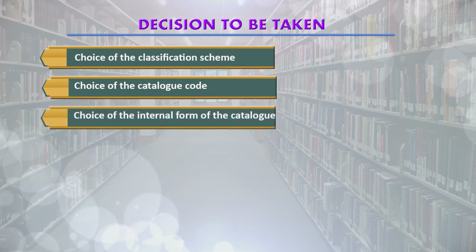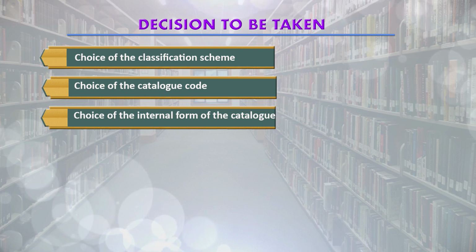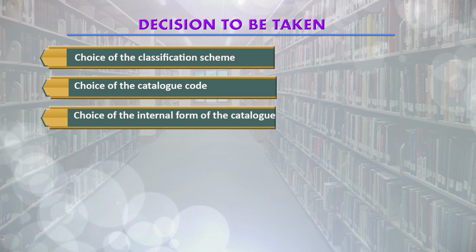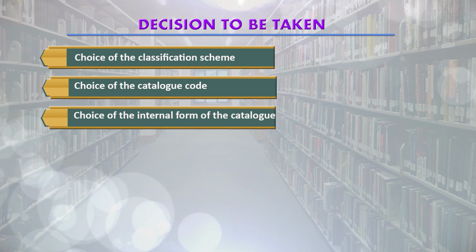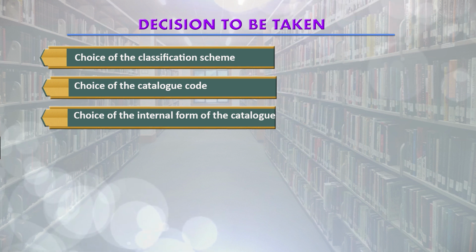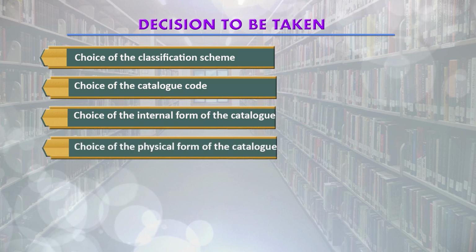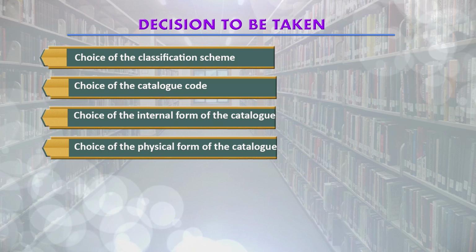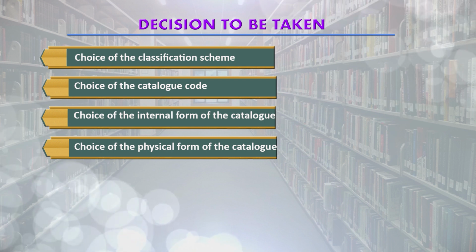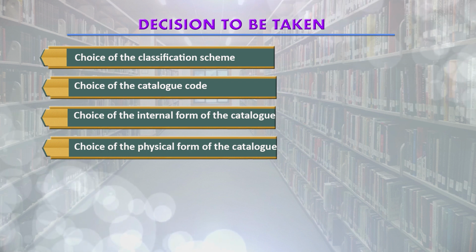Similarly, the library has to decide the internal form of the catalog also. Internal form means whether they are going to have a dictionary catalog or a classified catalog. Then the decision about the physical form of the catalog, like whether we are going to have a card catalog, book form catalog or register form catalog.